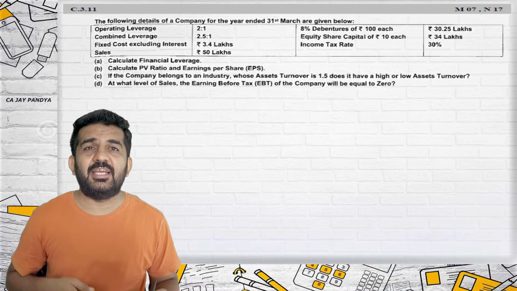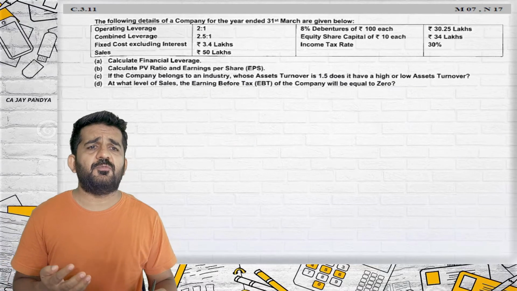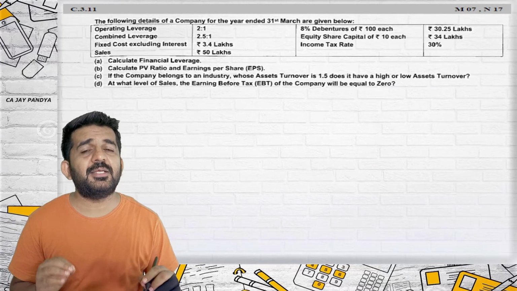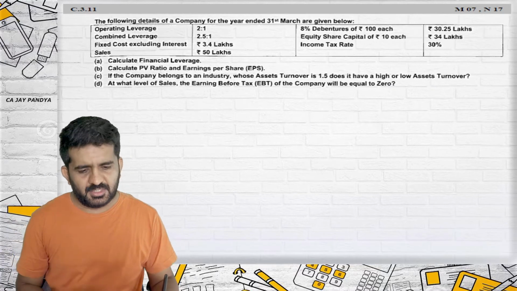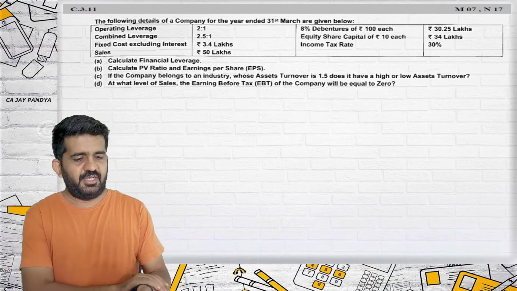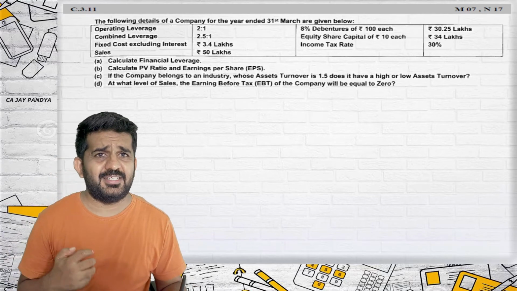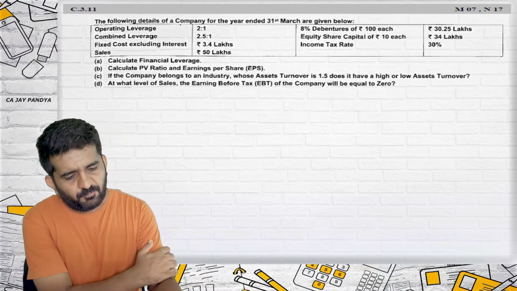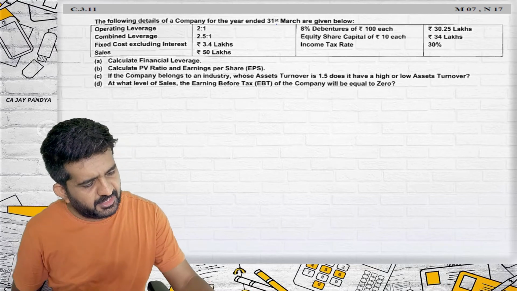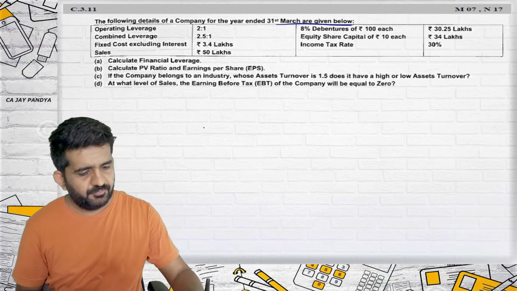This is understanding. Again, there are some good questions of understanding whereby the concept of leverage will be important rather than just formula. We are starting with question number 3.11. There are some questions which I have categorized as homework, and some which I have categorized as classwork. The following details of the company for the year ended 31st March are given below.